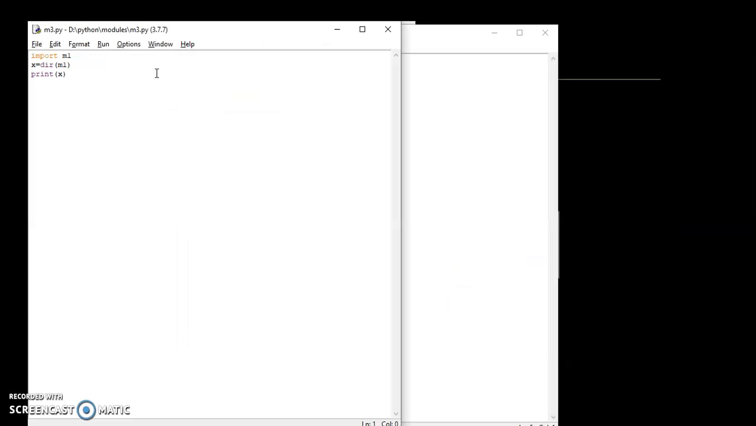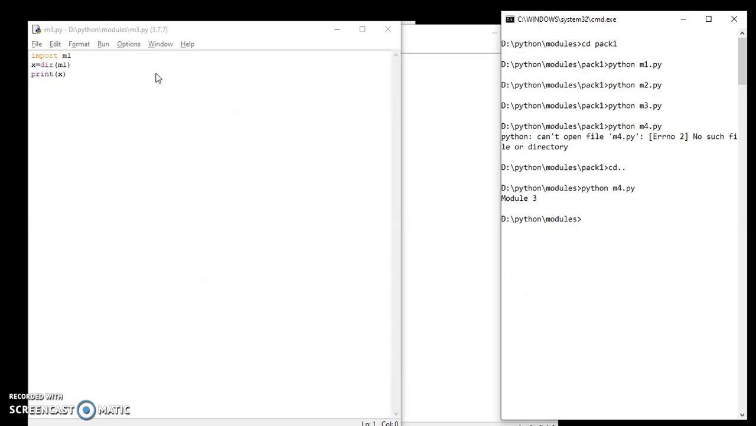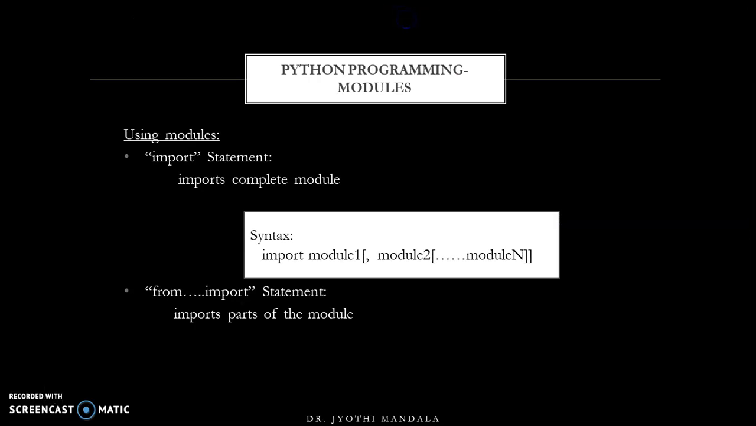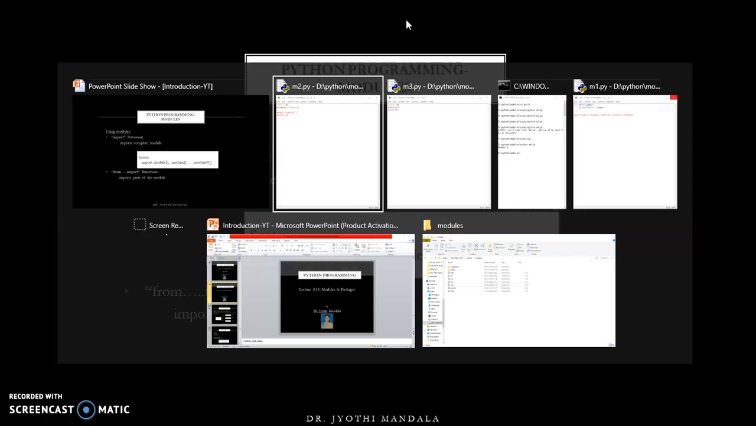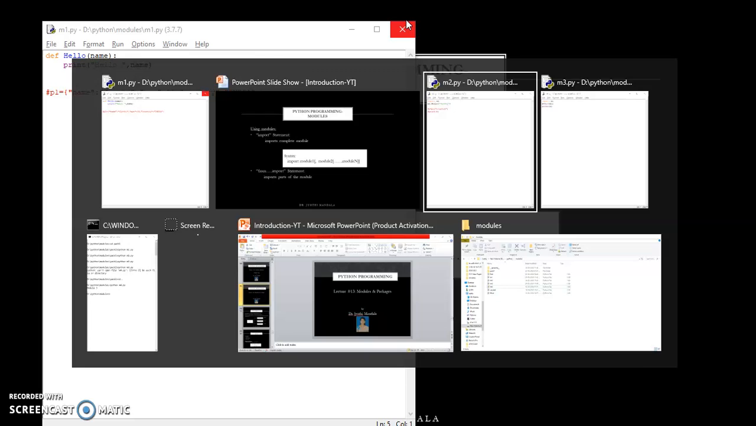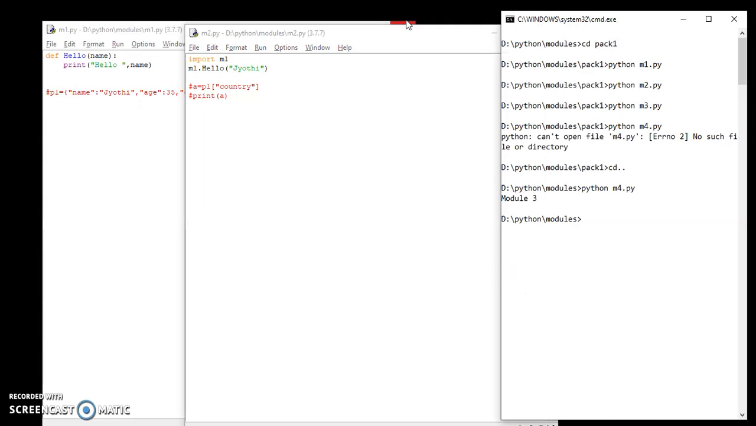So let us go to our command prompt. So this is our command prompt. We have our two files. What are our two files? M1 and M2 are our two files, and let us open our command prompt.